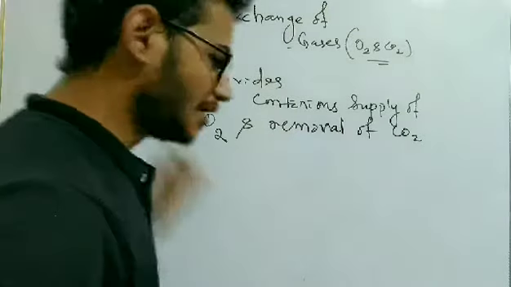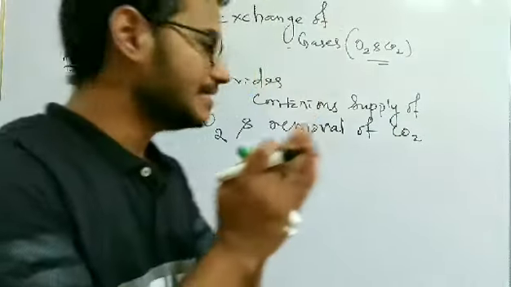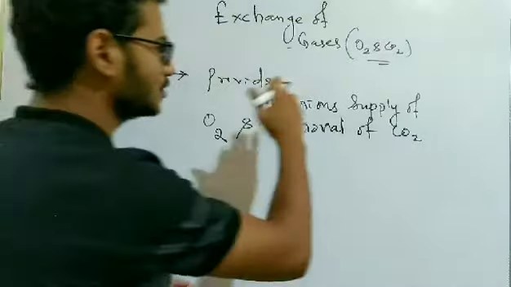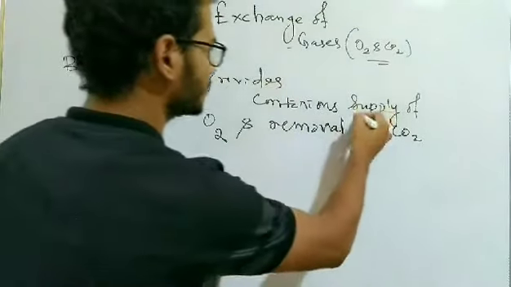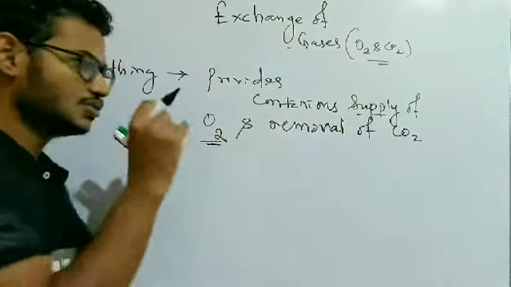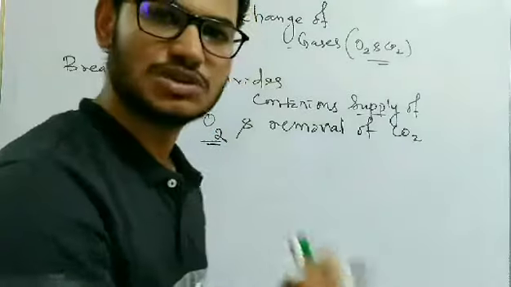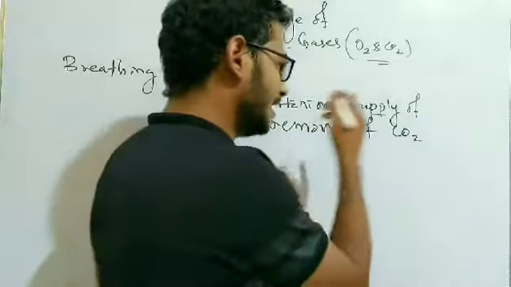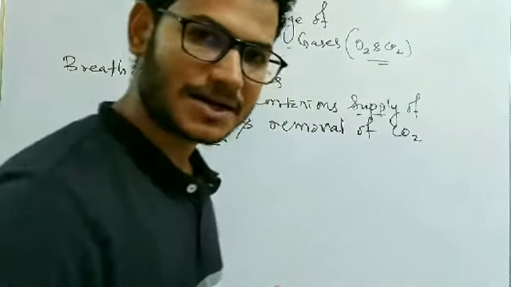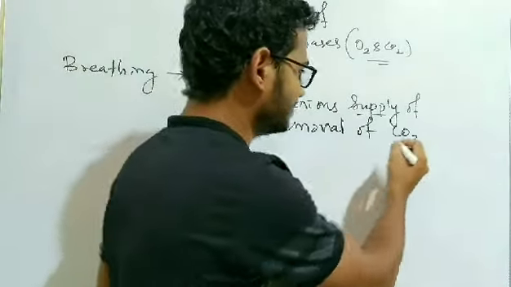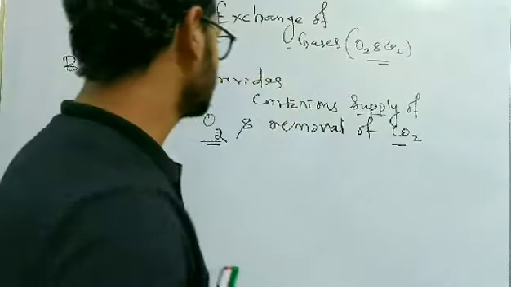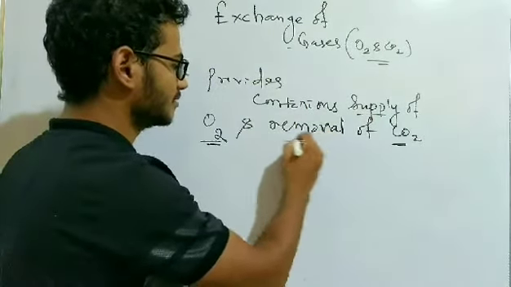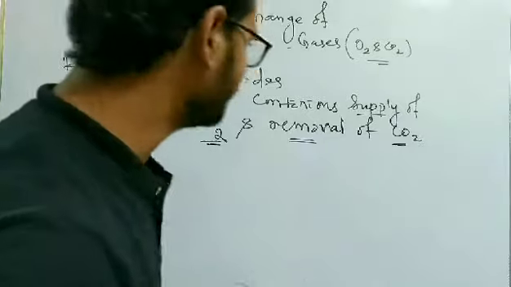Oxygen is supplied to our body, where it is utilized in the cell to produce energy from the food, and as a byproduct, carbon dioxide is released in the cell, which is taken out from our body.